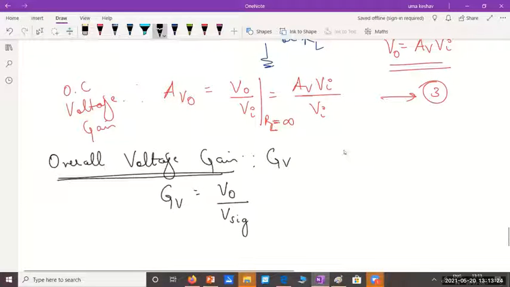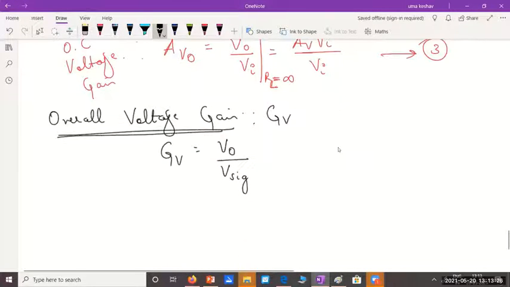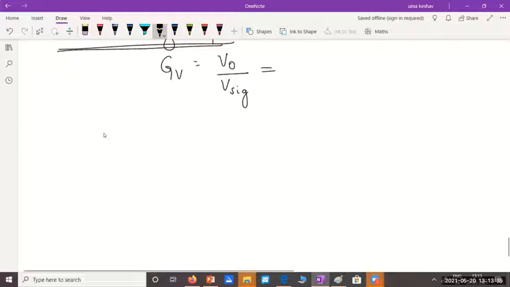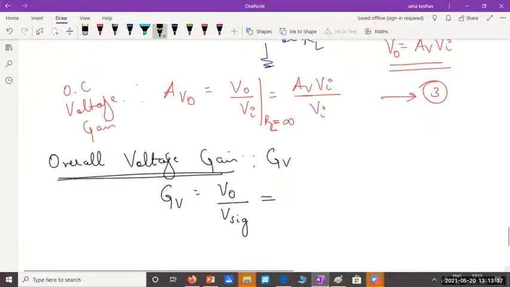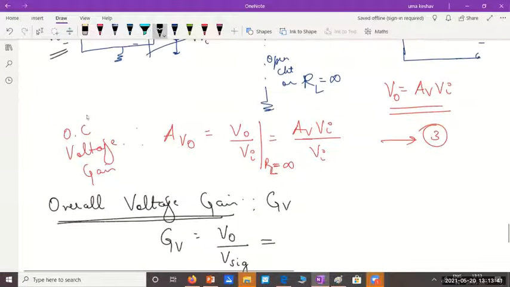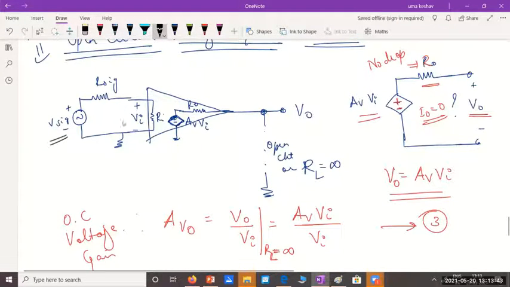So actually we will determine this as the overall voltage gain. Can you tell me how to find this? Again, one more thing. If RL is included, what will happen? If you put back RL here, can you tell me what will happen to V0?